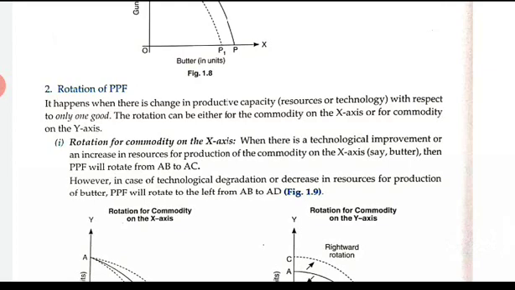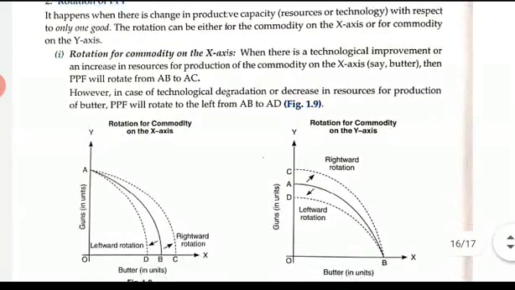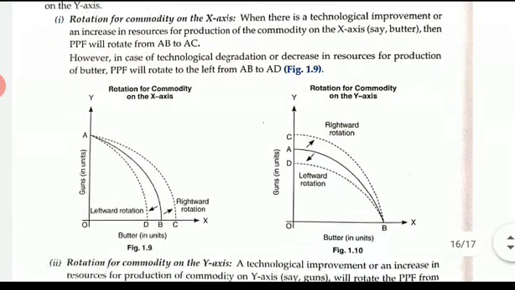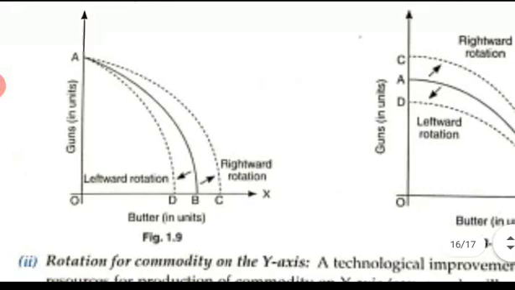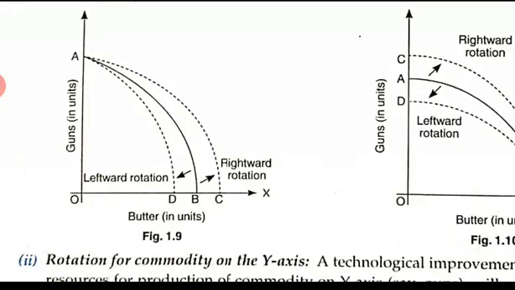Let's take first the rotation for the commodity on the x-axis. As you all know, on the x-axis we are measuring butter. So when there is a technological improvement or increase in the resources for production of the commodity on the x-axis, say butter, then the PPF will rotate from AB to AC. If you see this curve, this is our rotation of PPF on the x-axis. The old PPF was AB, but it is shifting rightward to AC because there is an upgradation in the technology in the production of butter. That's why it is shifting rightward.